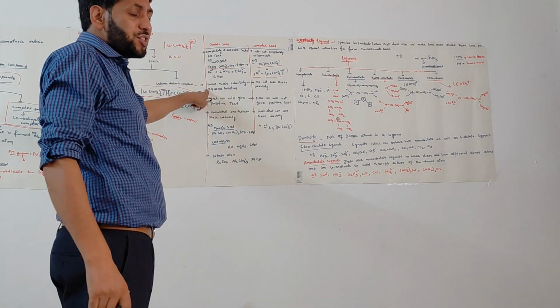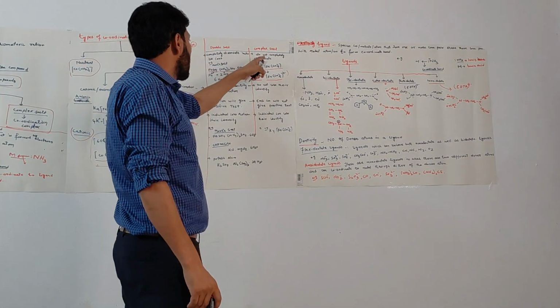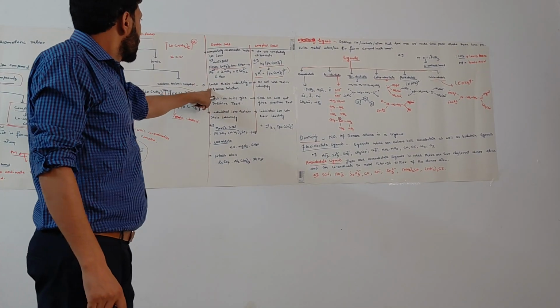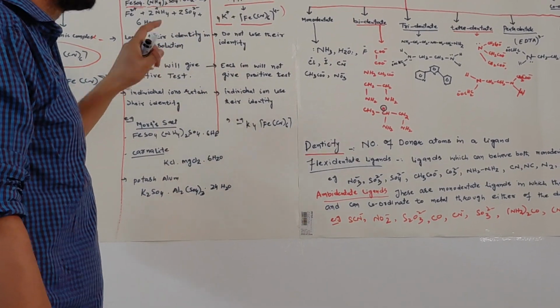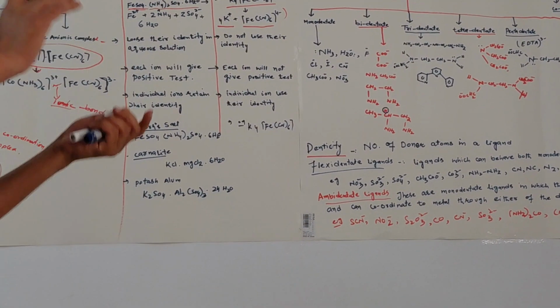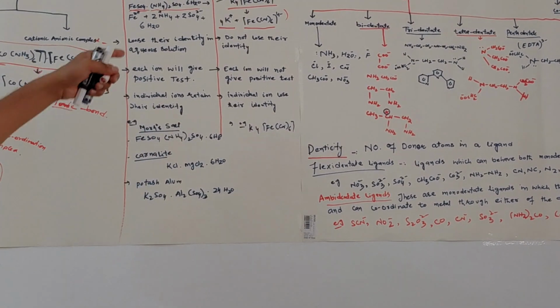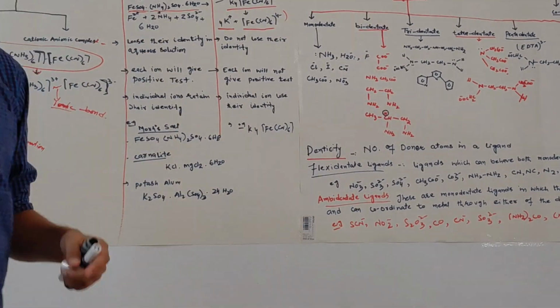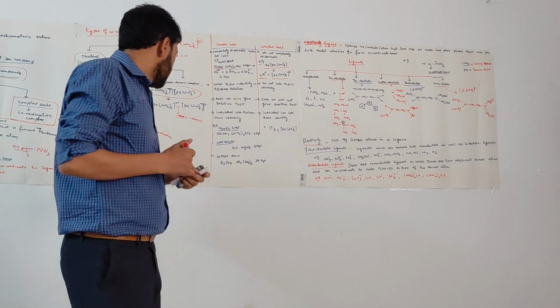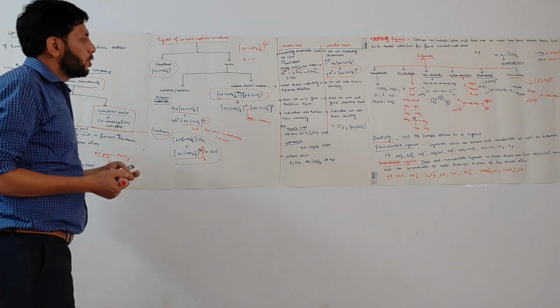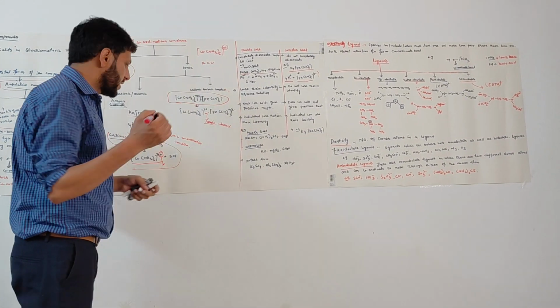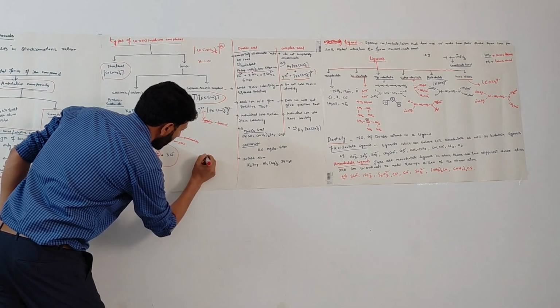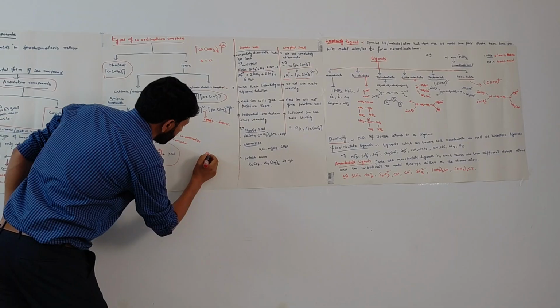Now moving to the next difference between double salt and complex salt. Double salts lose their identity in aqueous solution. That means when we make the aqueous solution of a double salt, they lose their identity. What does it mean? For example, there is a company.